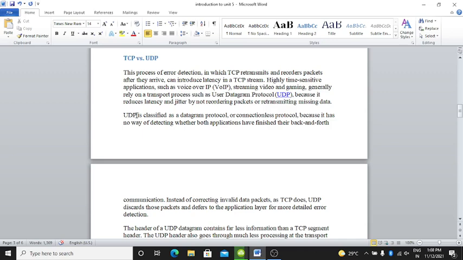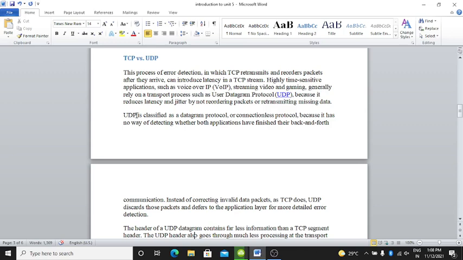Okay? UDP is classified as a datagram protocol, or connectionless protocol, because it has no way of detecting whether both